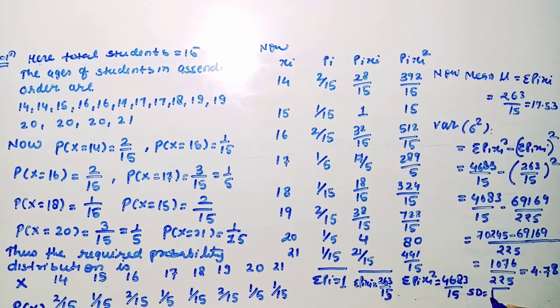So standard deviation means square root of variance. So we will take the square root of, student, 4.78, right? So what will be the square root of 4.78? 2.19. Okay students, here we are completing today's video lesson.